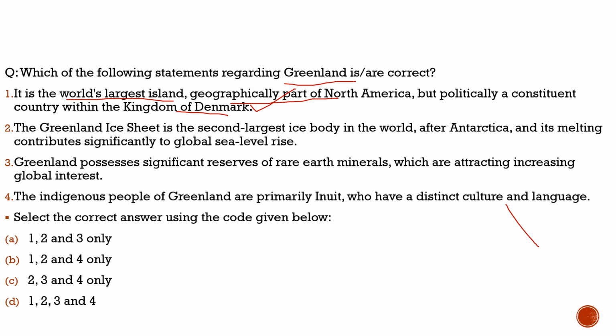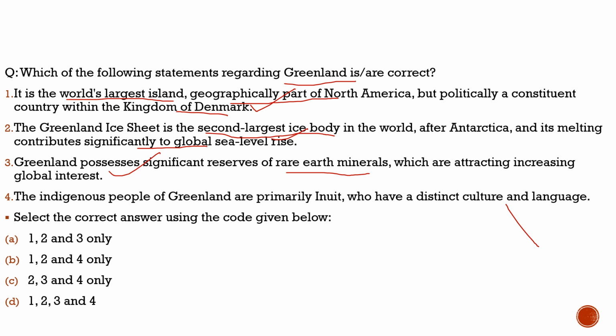Second statement, the Greenland ice sheet is the second largest ice sheet in the world after Antarctica, and its melting contributes significantly to global sea level rise. 100% correct. Third, Greenland possesses significant reserves of rare earth minerals which are attracting increasing global interest. 100% correct. That is also one of the reasons cited by the critics for why Donald Trump wants to annex it.